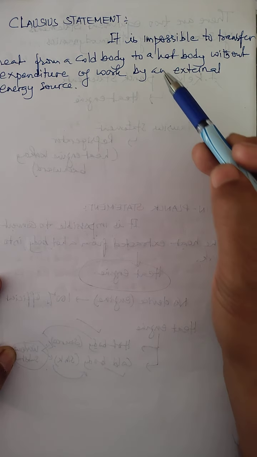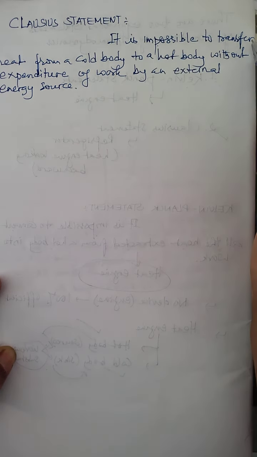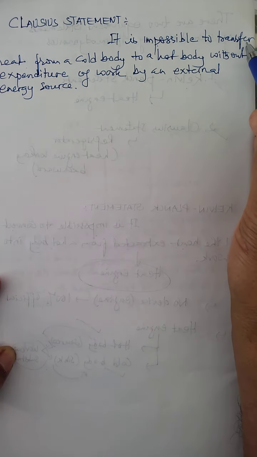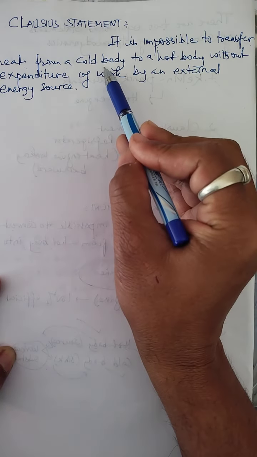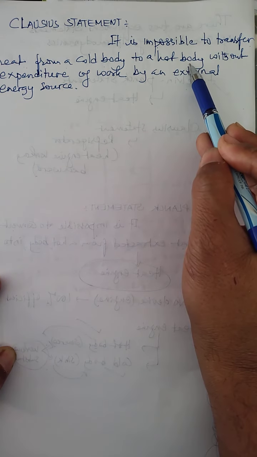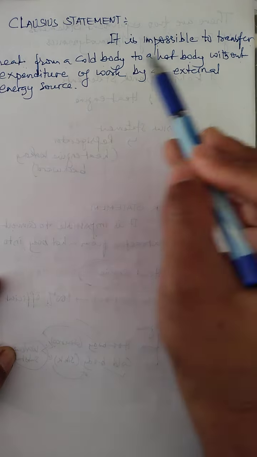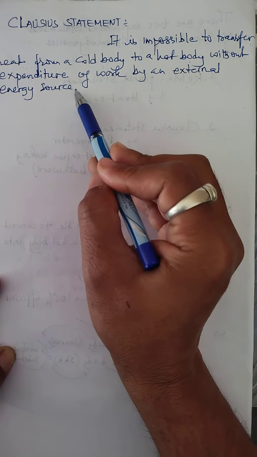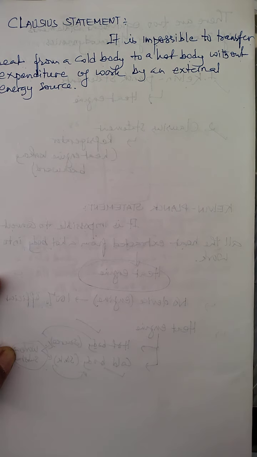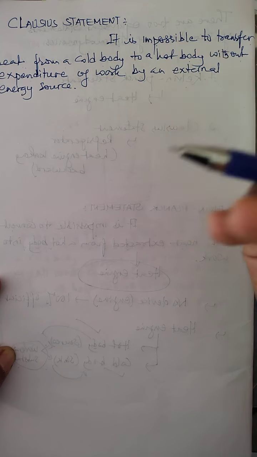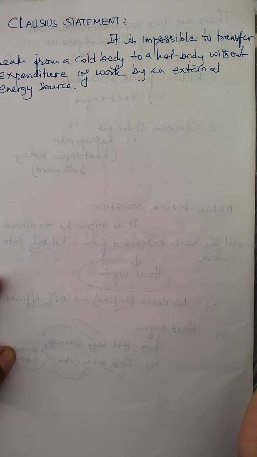Now this statement says that it is impossible to transfer heat. See, try to understand. It is impossible to transfer heat from a what body? Cold body. That means the body at low temperature, to a hot body at high temperature, without expenditure of work by an external energy source. It is not possible that heat can transfer from a cold body to a hot body by itself. That is not a spontaneous process.